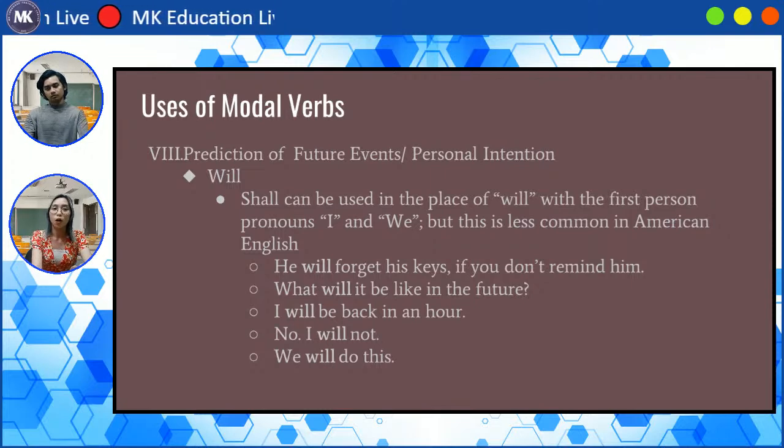Next one, no, I will not. So this is your own doing. You want to do something and then you say, no, I will not. You are refusing to do something. And the last one, we will do this. So here in the last sentence, it sounds like you are offering something. So it's your personal intention.